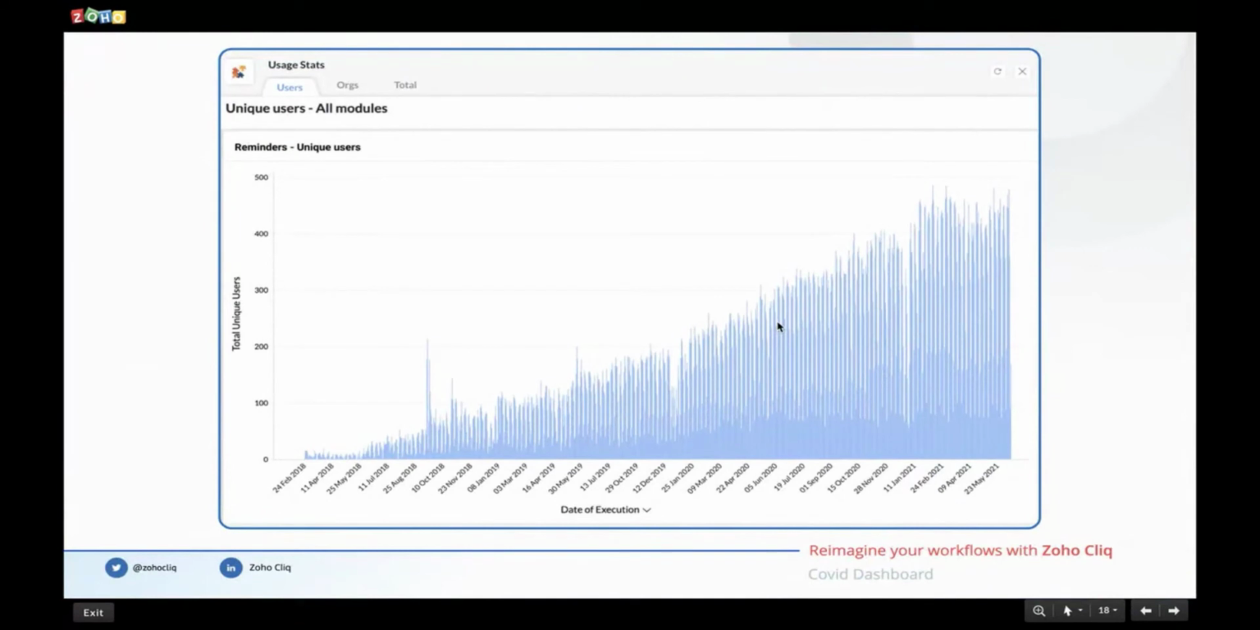A third dashboard that we've built is a dashboard to view Click's usage stats. What you are seeing here is a dashboard that shows the usage of the reminders module in Click. As a product manager, I live with data. I check the usage reports of Click's modules multiple times a day. I'll check the number of messages being sent, the number of people accessing the reminders module as in this image, the number of people accessing the events module, and so on.